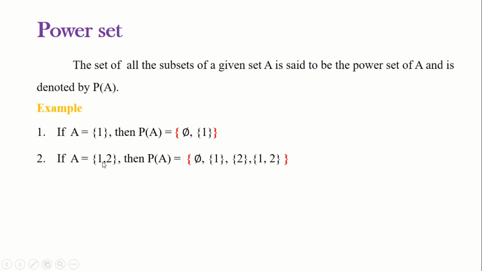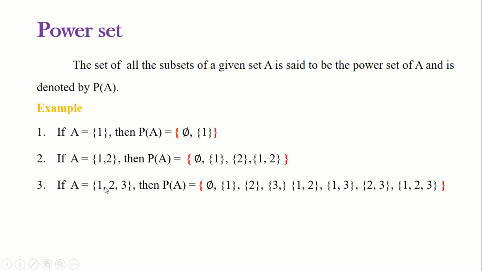Next, A is having the two elements 1, 2. Then the power set of A equal to, see first empty set, and the subsets having the single elements are {1}, {2}. And the set itself is a subset here. Next here A has 3 elements 1, 2 and 3. Then P of A equal to empty set, and the subsets having single elements, that is {1}, {2}, {3}. Next let us write the subsets having the two elements, that is {1, 2}, {1, 3} and {2, 3}. And the set itself is a subset.